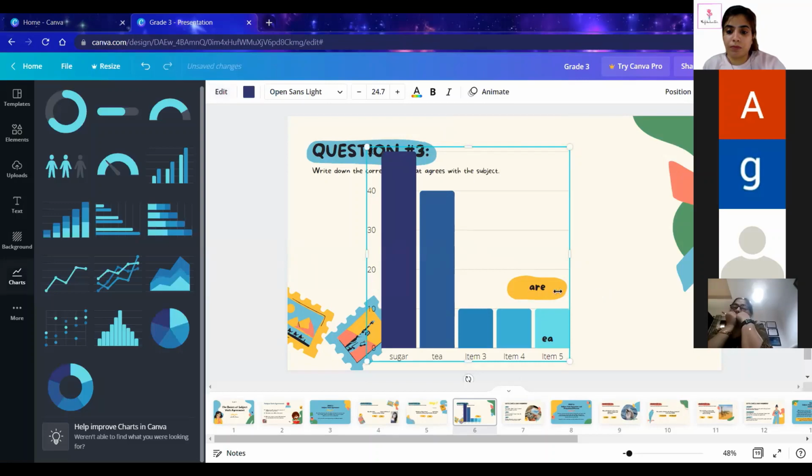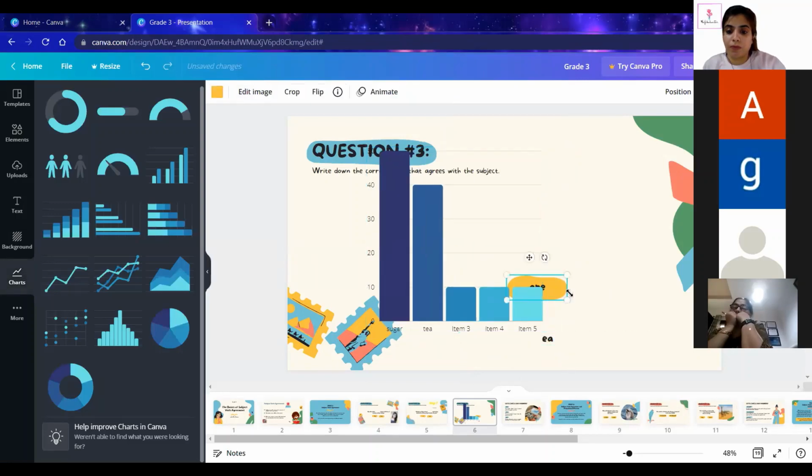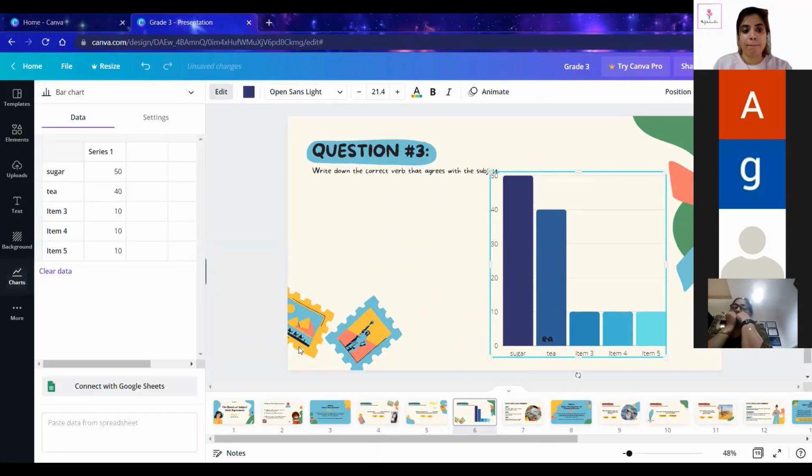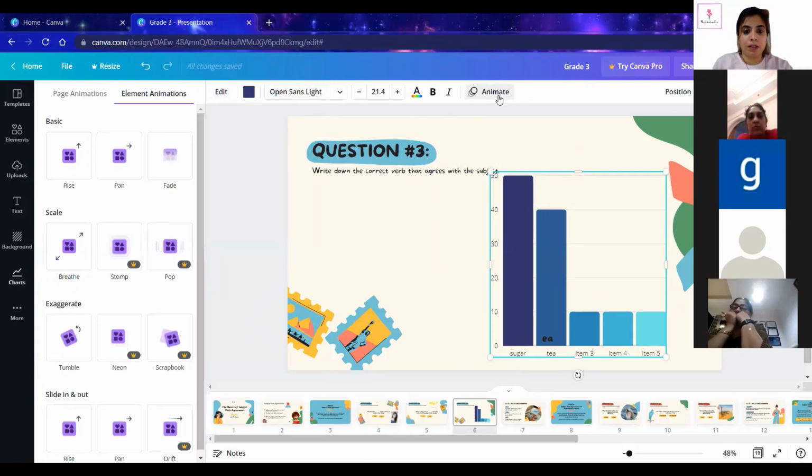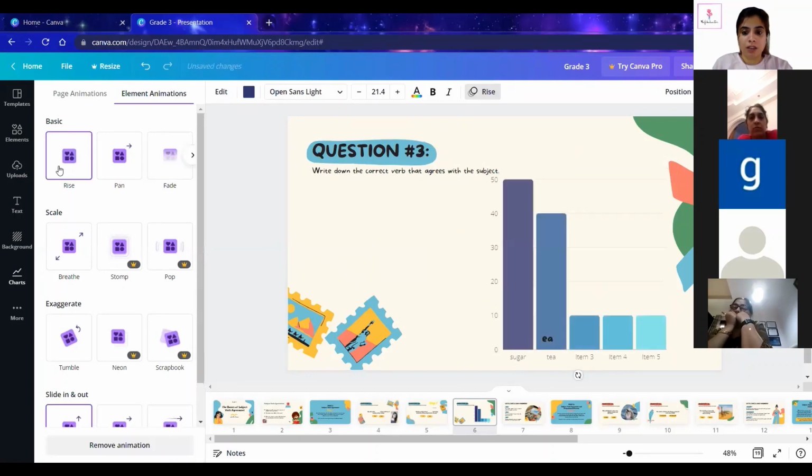Ma'am, I have a question here. When you select the pie chart and put the information, is it possible to animate it in such a way that it is moving and one pops up? For example, I click on sugar, and any information written like that pops up.